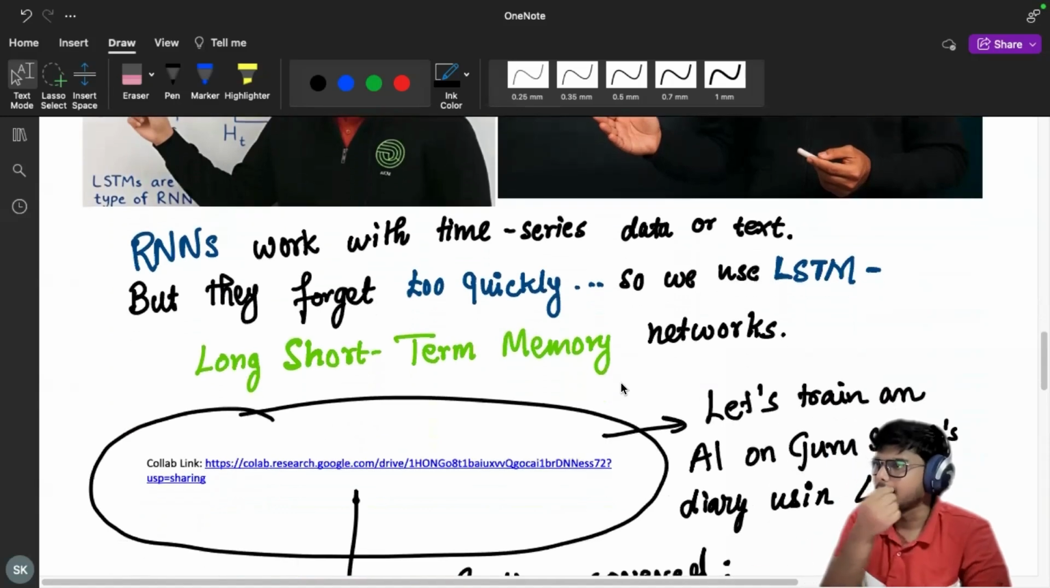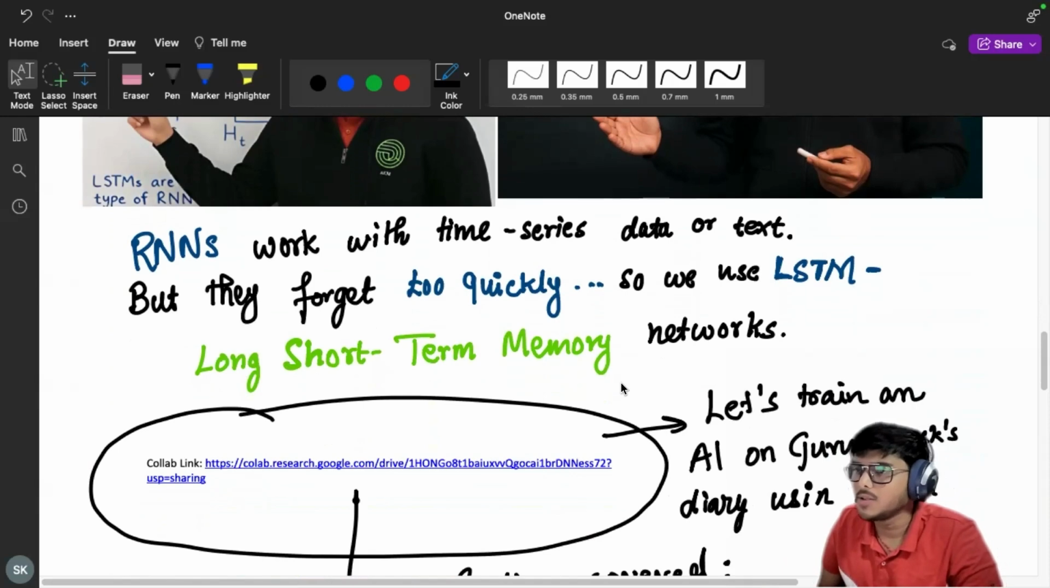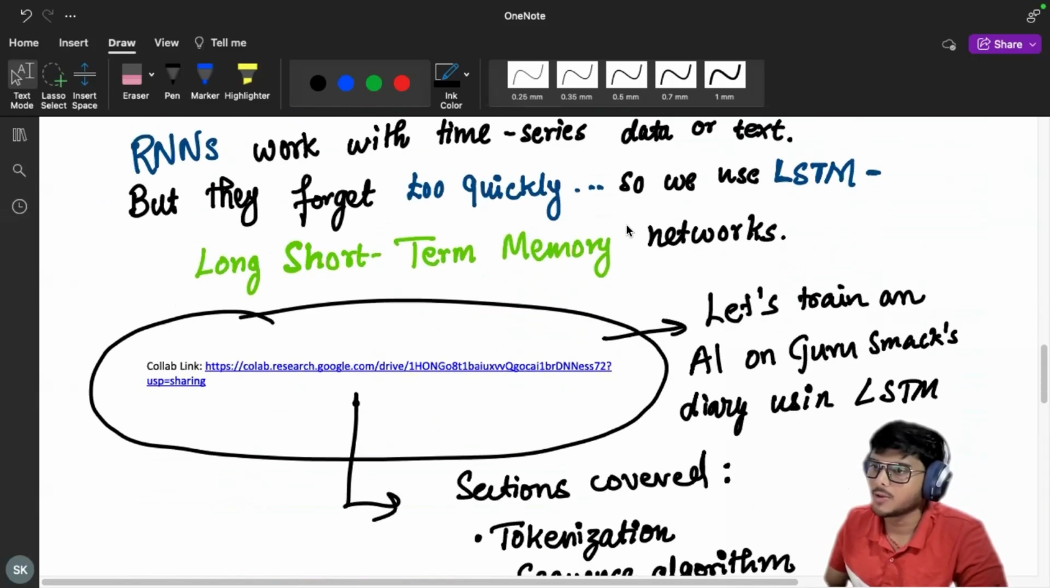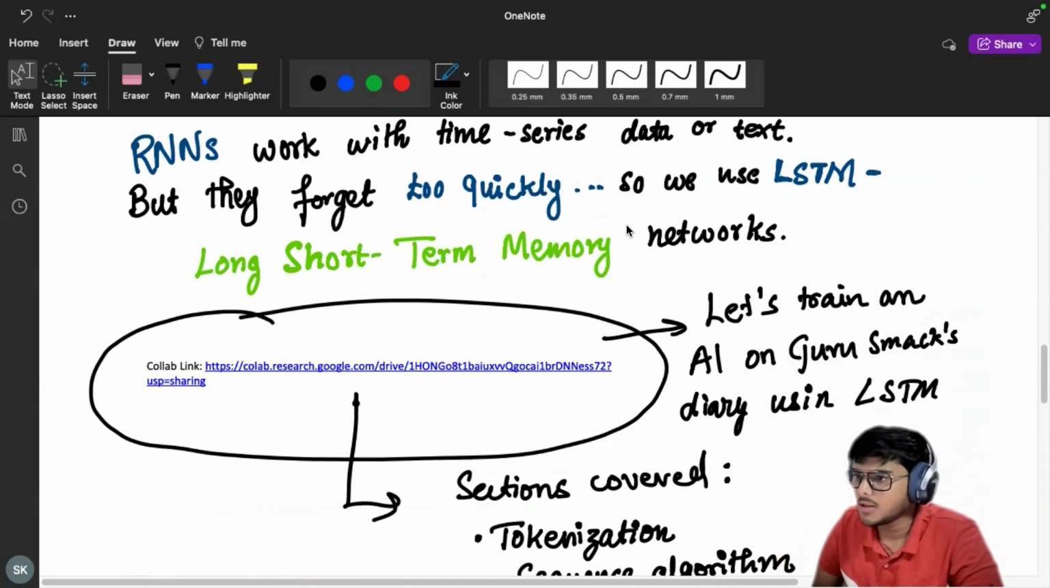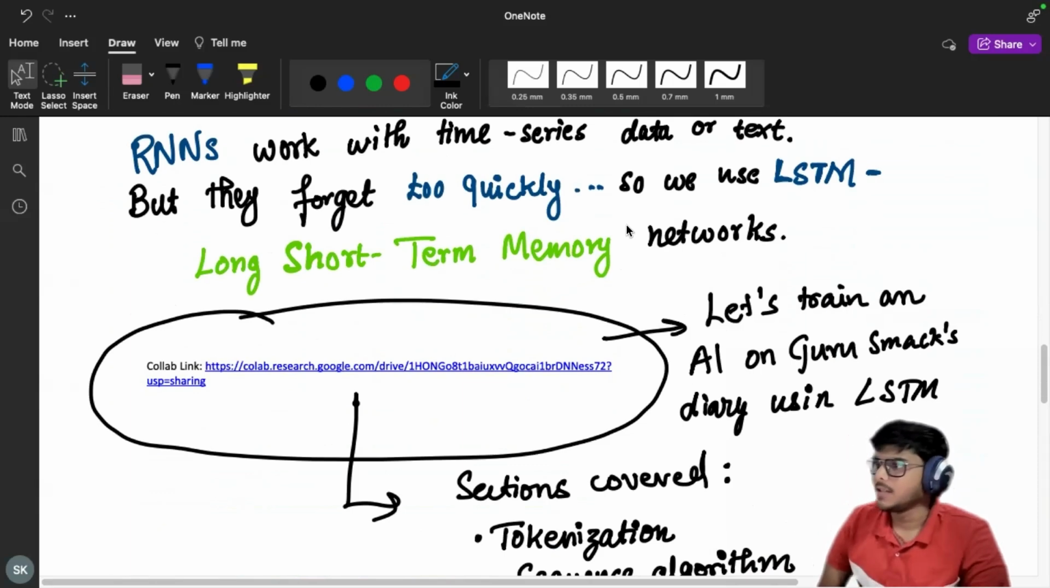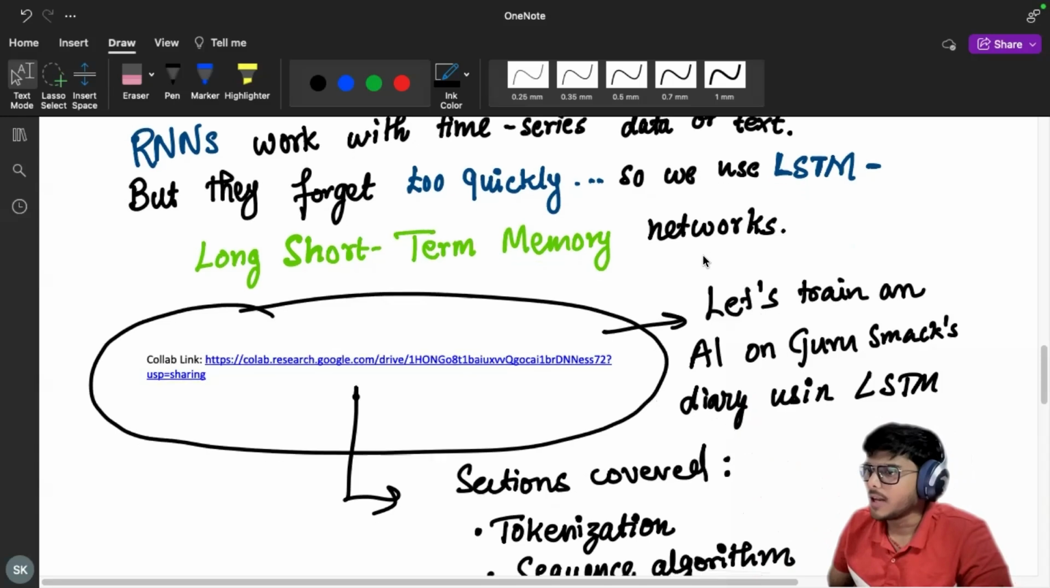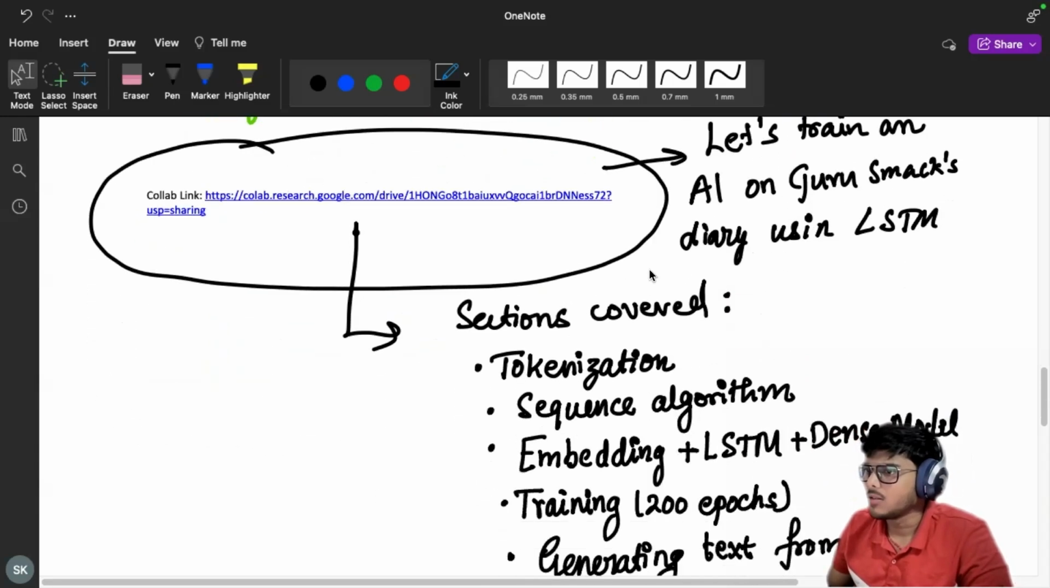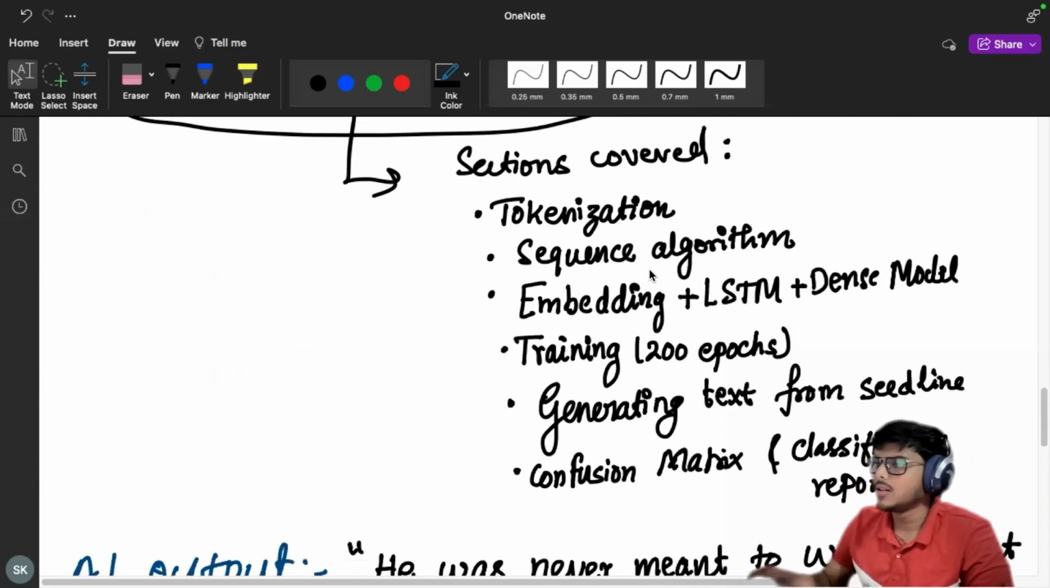RNNs work with time series data or text, but they forget too quickly. So we use LSTM, long short-term memory networks. That's the full form for LSTM. Now, let's train an AI on Guru Samak's diary using LSTM. Let's open the Colab link below and I will walk you through line by line.